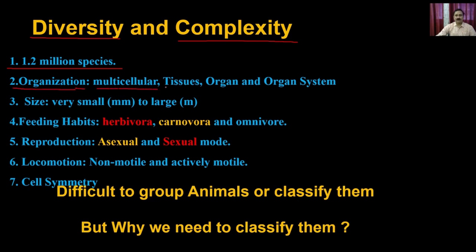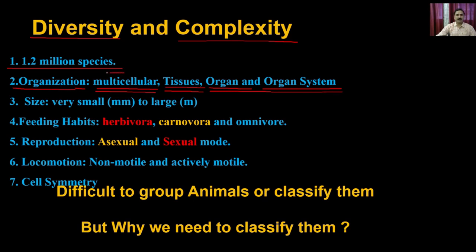So in terms of the different properties, for example, in terms of organization, the animals are multicellular. They can also form tissues, or they can also form organs or organ systems. In terms of organization, there are animals which exclusively have multicellular organization. Then there are organisms which only have tissues, but they don't have organs or organ systems. And then we have the very advanced level of animals which contain organs as well as organ systems.